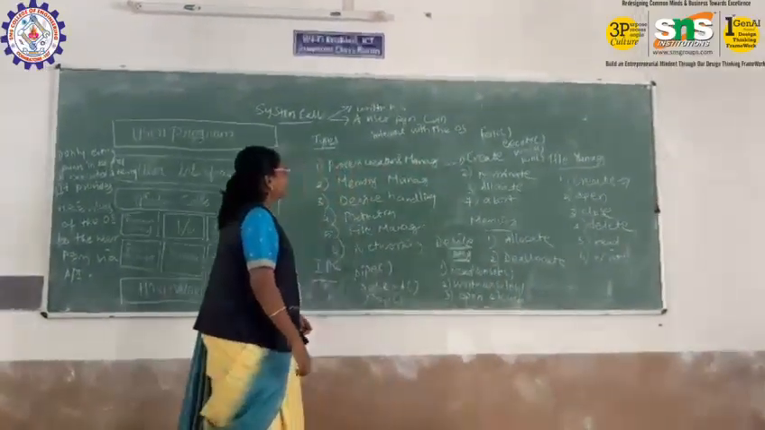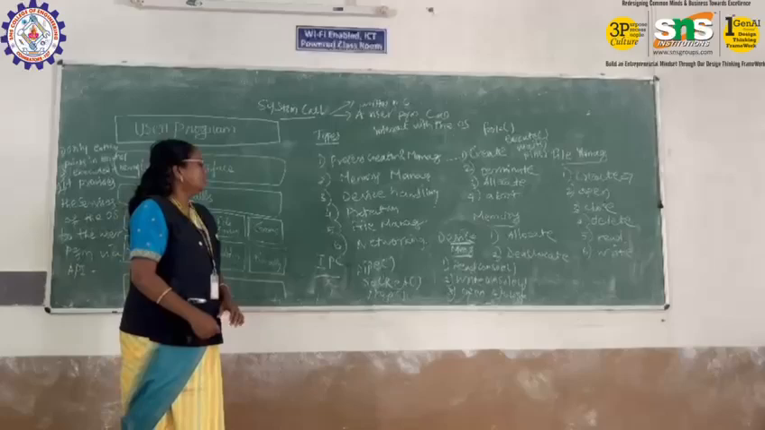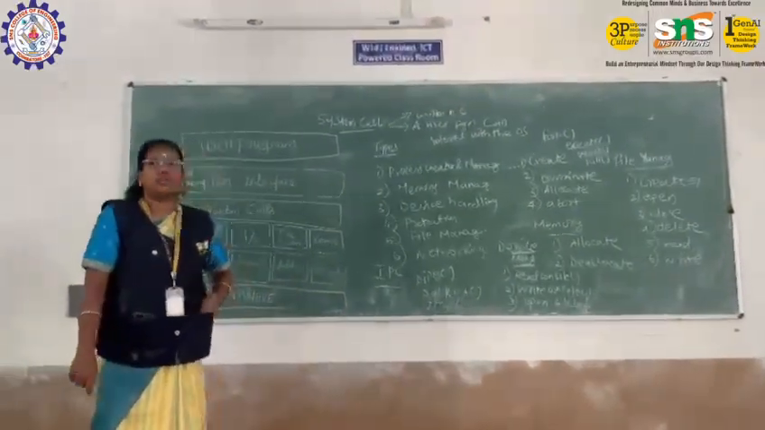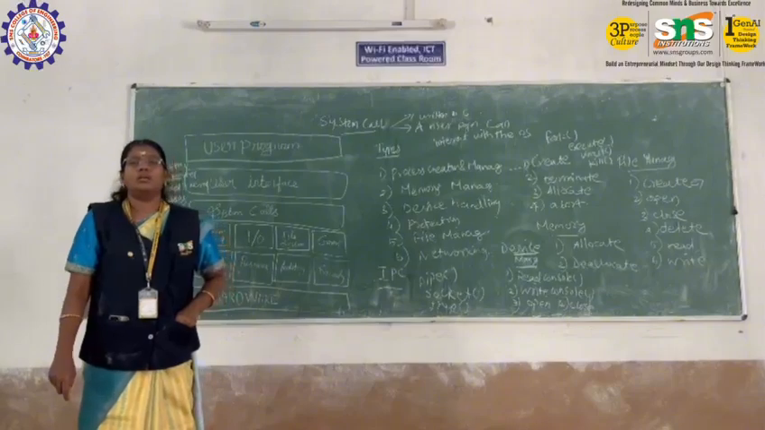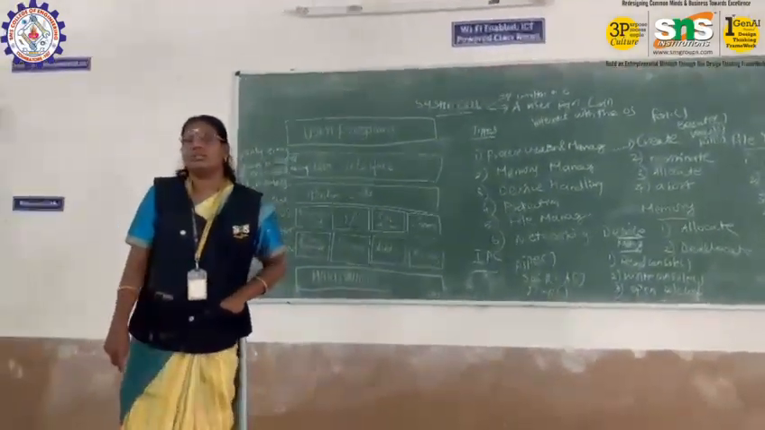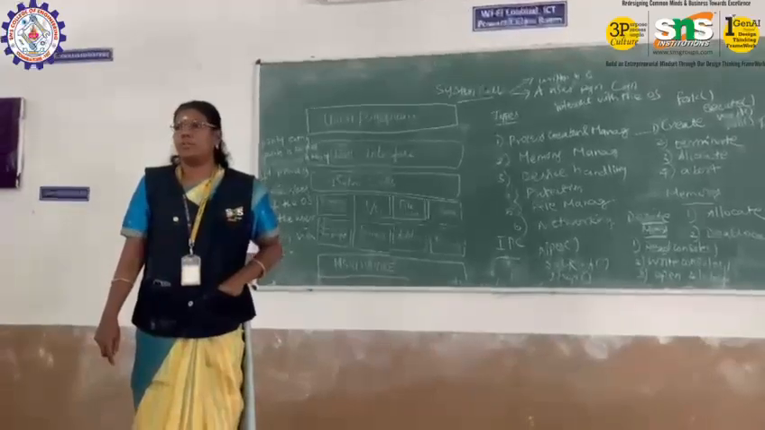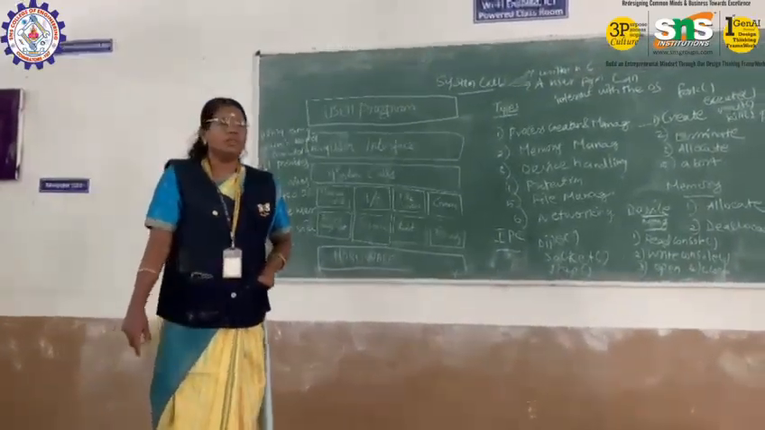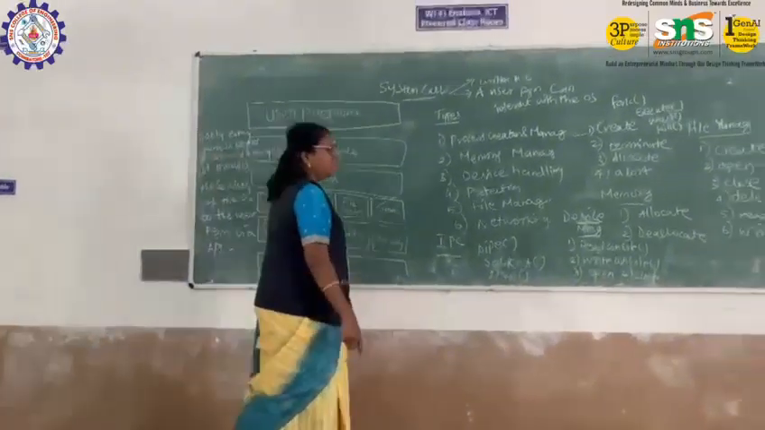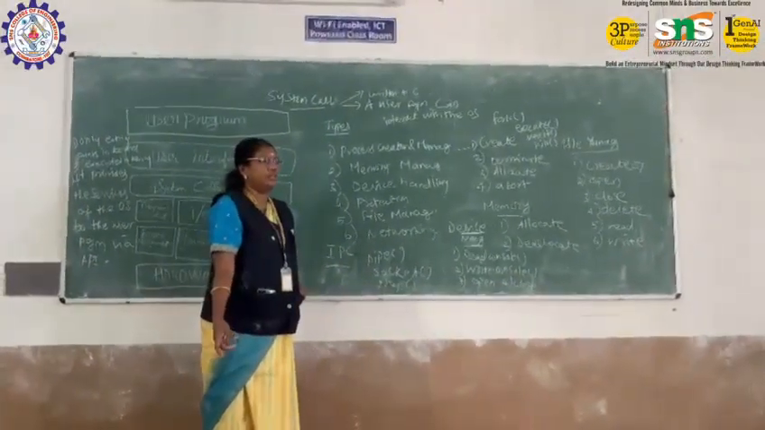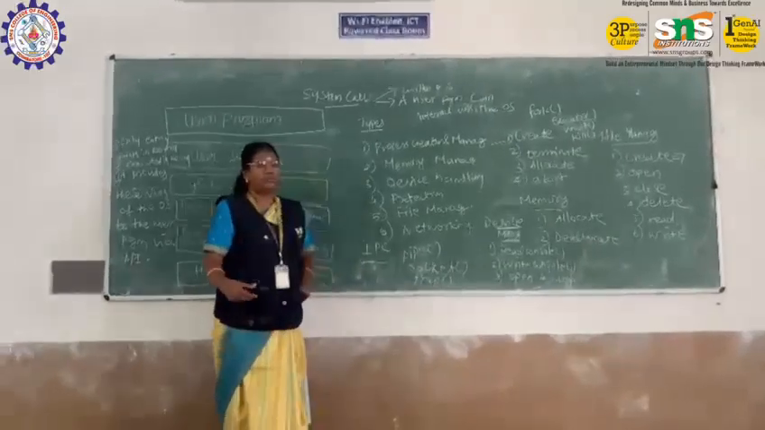Next one is protection. Protection is nothing but security. If you are using access permission for a particular process, the process may be a read or write function, anything. We have to set the read permission, write permission, and then both read and write permission for some types of data.